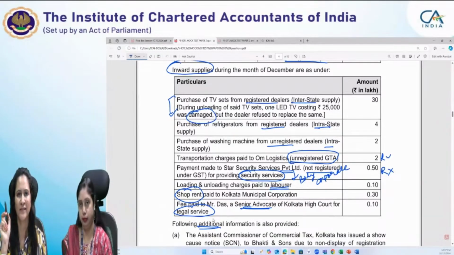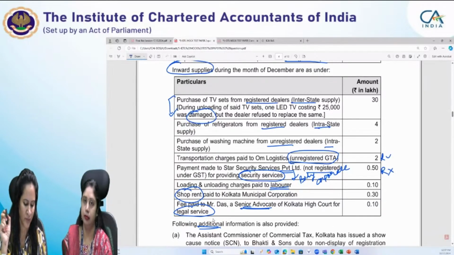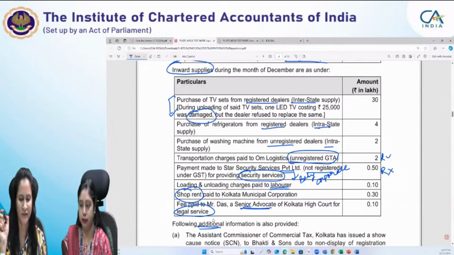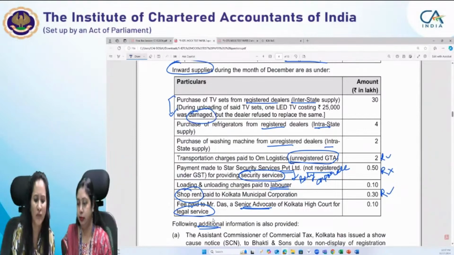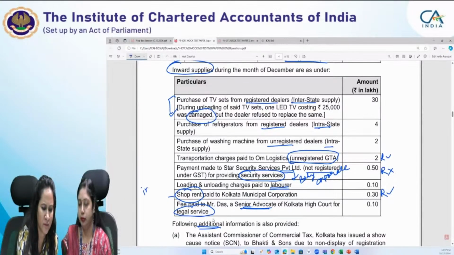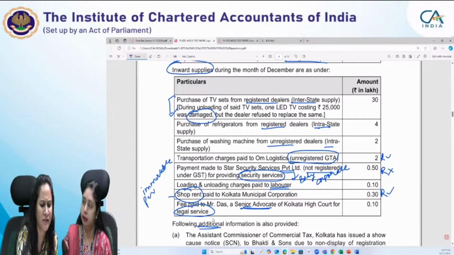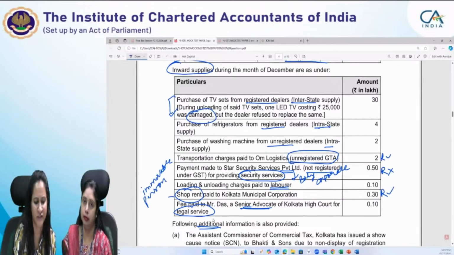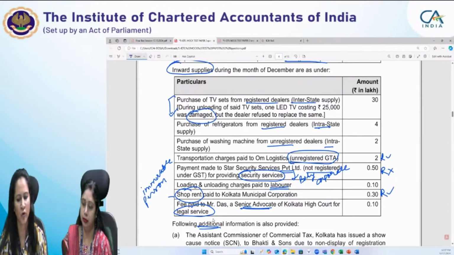Services provided by central government, state government, UT or local authority by way of renting of immovable property to a person registered under the CGST Act are taxable under reverse charge. The point to note here is that renting of immovable property is given in the entry. It is not mentioned whether it is residential or commercial. So in case of shop rent, the reverse charge provisions will apply.